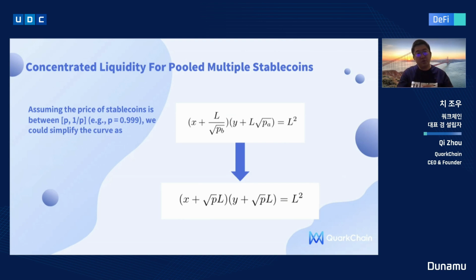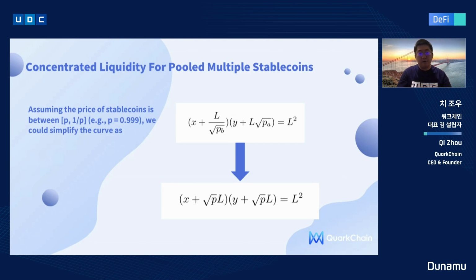So we first assume the price of a stablecoin is just in a range between P and 1 over P, where P is a number smaller than 1. For example, P equals 0.999, which we observe in existing V3 is where most liquidity is concentrated.